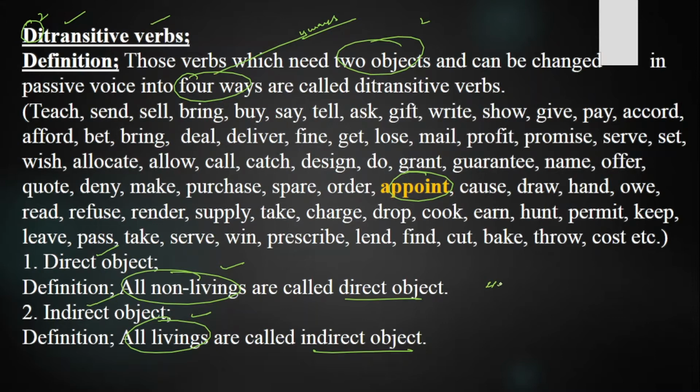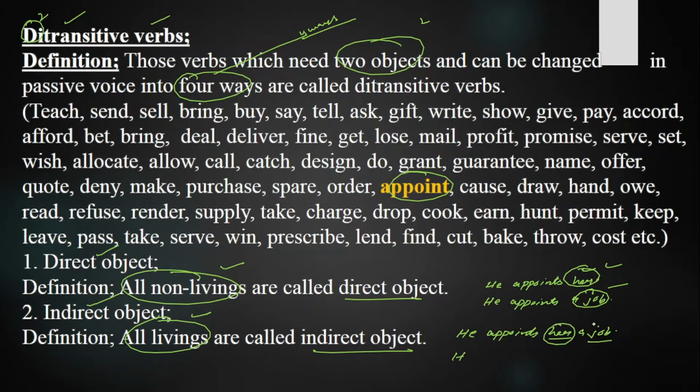If I say, she appoints her, she appoints her what? The meaning is not clear. And if I say, she appoints a job, the meaning is still incomplete. So both objects are to be put together and the meaning will be clear and understandable. Like, she appoints her a job. This is the first way in active voice.